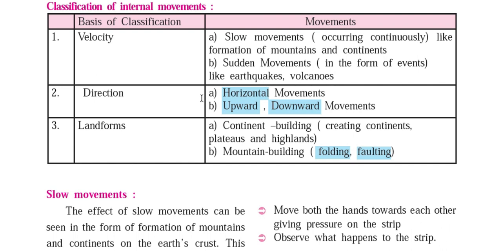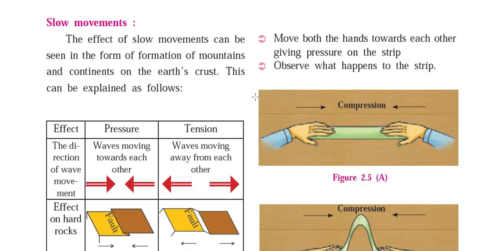We have also discussed the classification of internal movements on the basis of three parameters, that is velocity, direction and landforms. Out of these, velocity is a crucial parameter on which we can classify the endogenetic movements, and the first classification is slow movement. In slow movement we are going to see the mountain formation and continent formation. Let's see how this takes place because of slow movement.